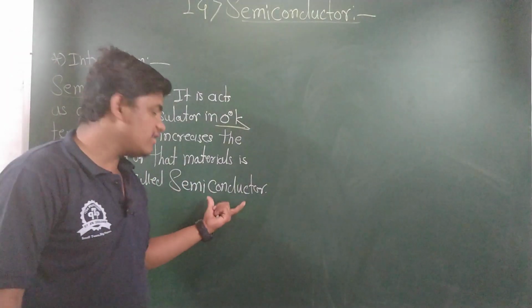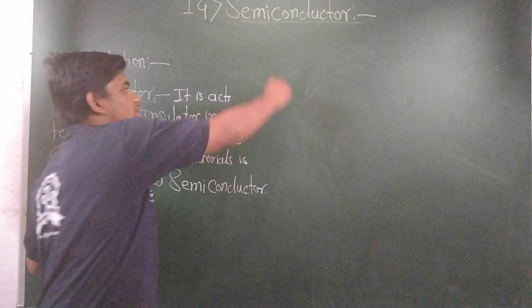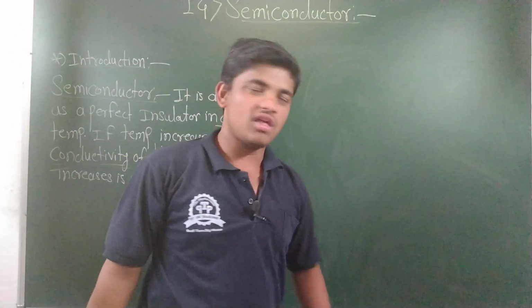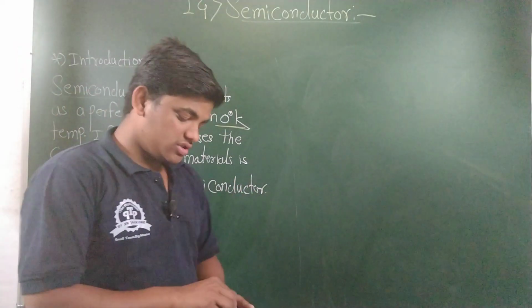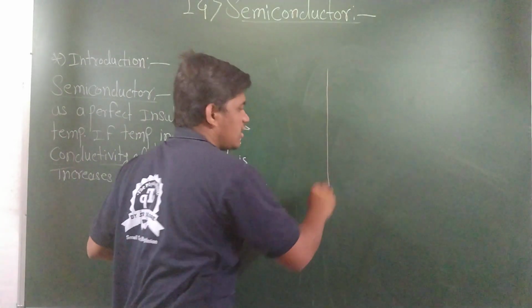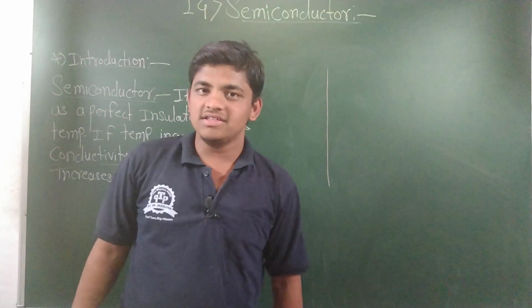This material is called as semiconductor. एक्झॅक्टली होतं काय या सेमीकंडक्टरमध्ये आपण आता बघूयात. This is not part of your syllabus, just for information about the function inside the semiconductor.